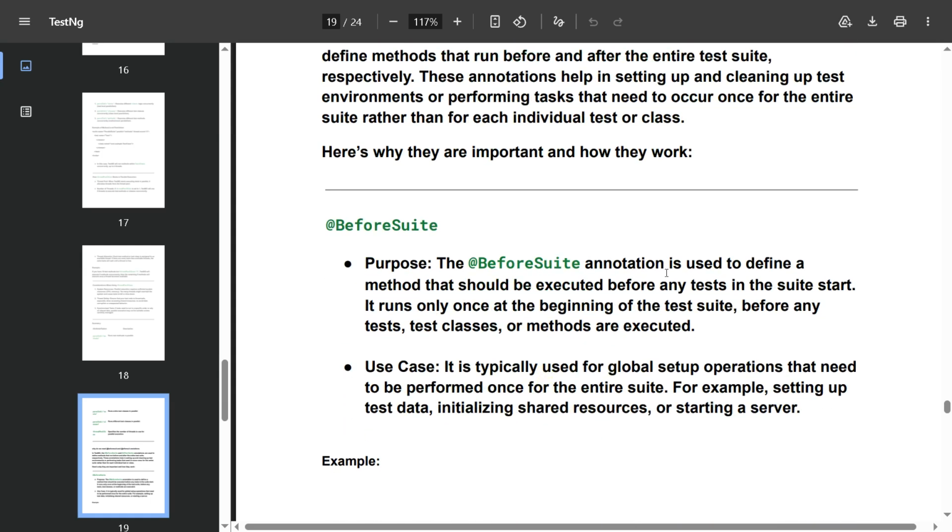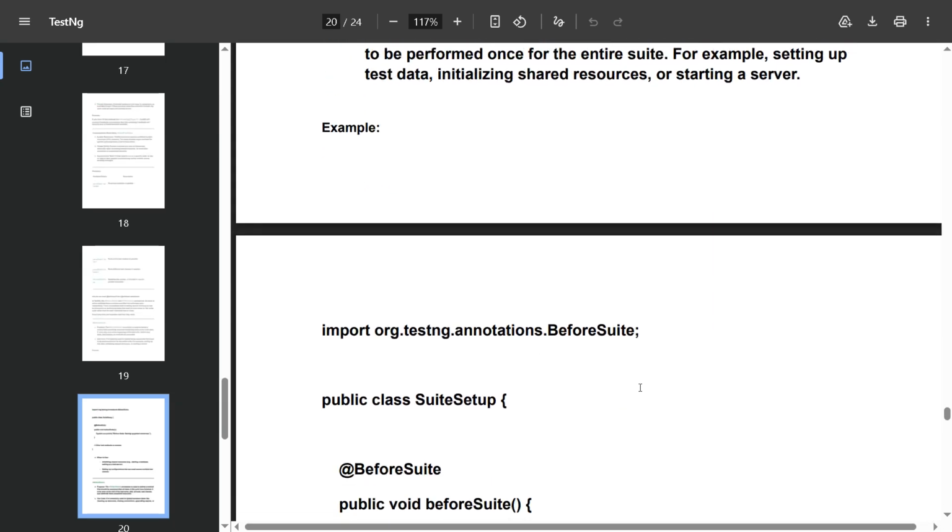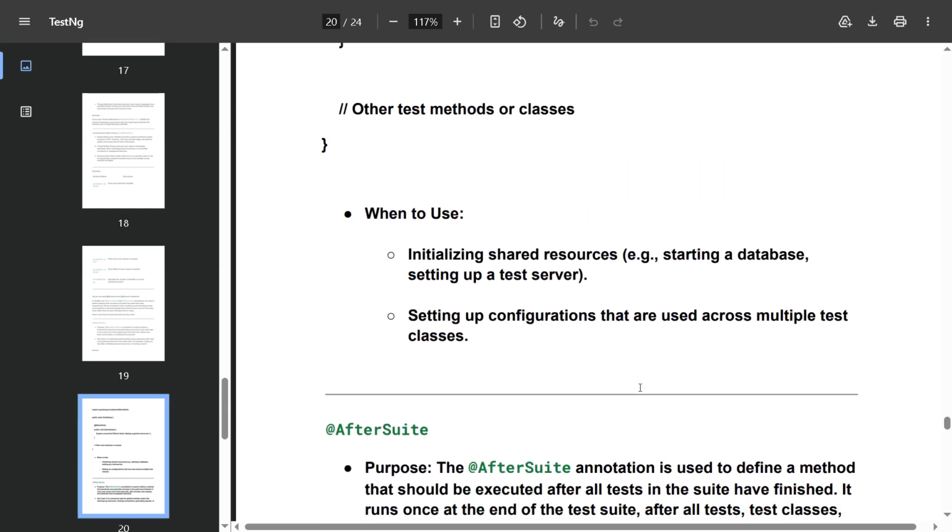The BeforeSuite annotation is used to define a method that should be executed before any test in the suite starts. It runs only once, at the beginning of the test suite, before any test classes or methods are executed. It is typically used for global setup operations that need to be performed once for the entire suite, for example, setting up data, initializing shared resources, or starting the server. You can see the code view.